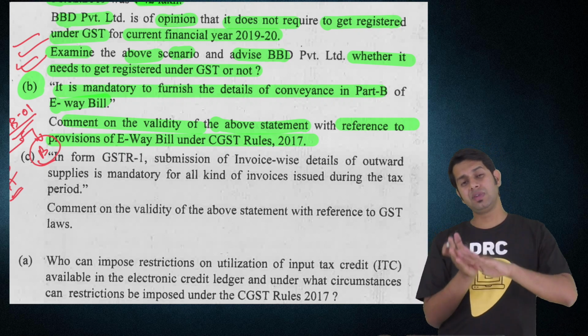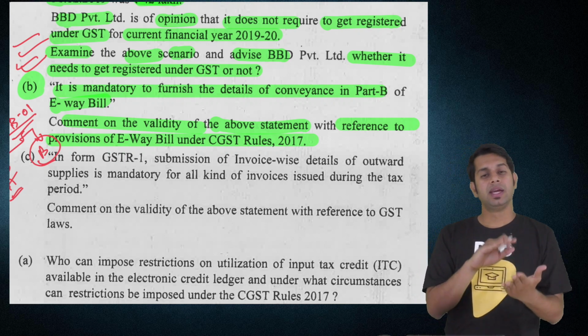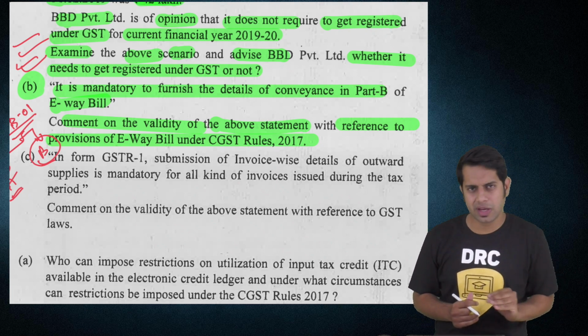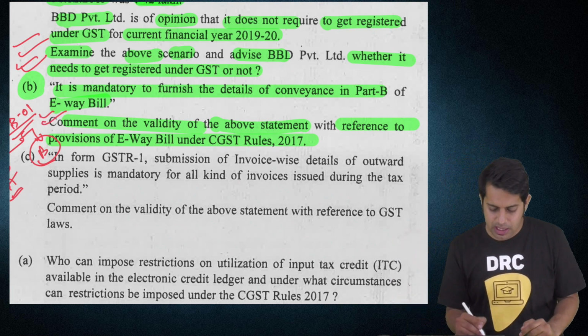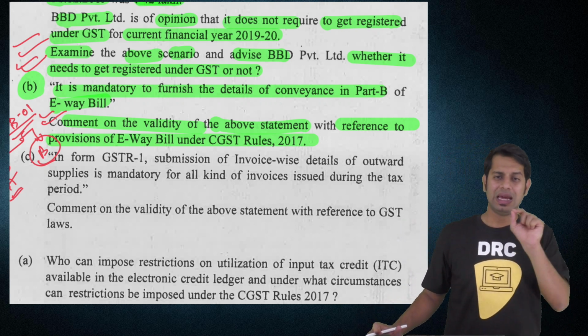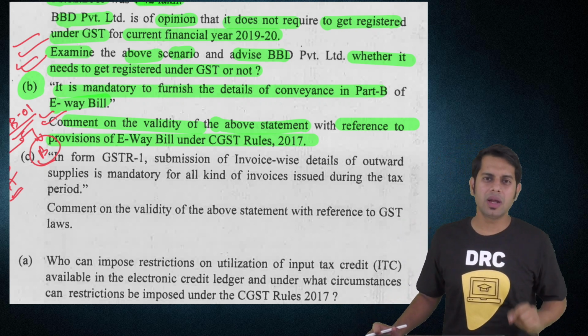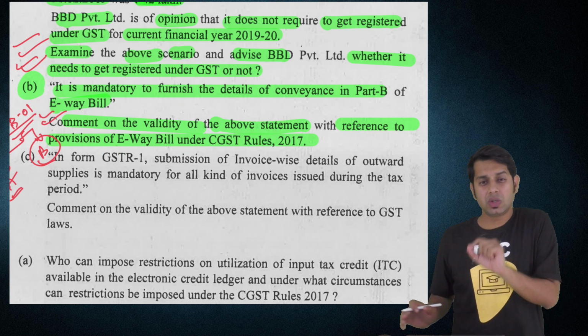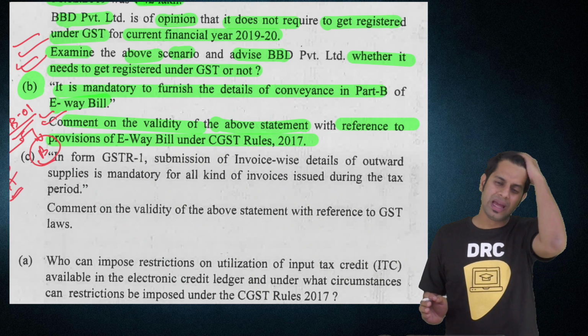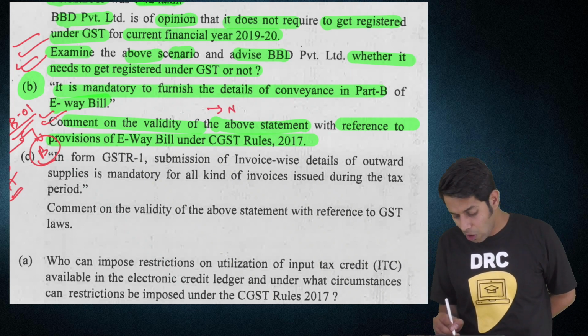Part B is with regard to transporter detail. Who is the transporter and what is the vehicle number? Now their question is that furnishing the details in Part B is mandatory. Is this correct? That is what their question is. So is this true that you should furnish the details of conveyance in Part B? The answer is normally yes.